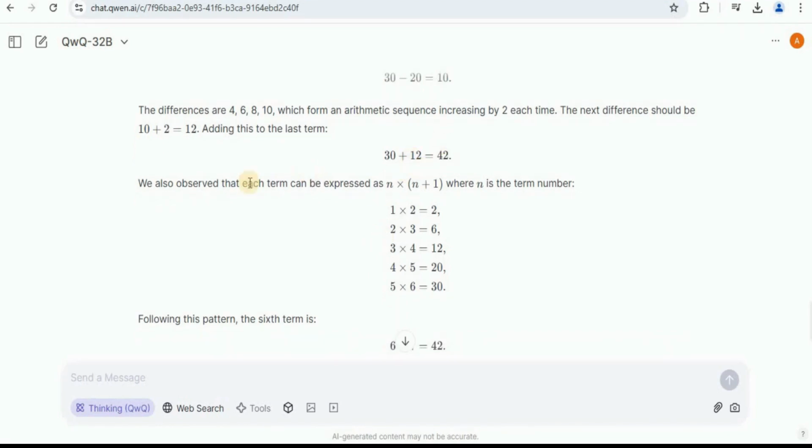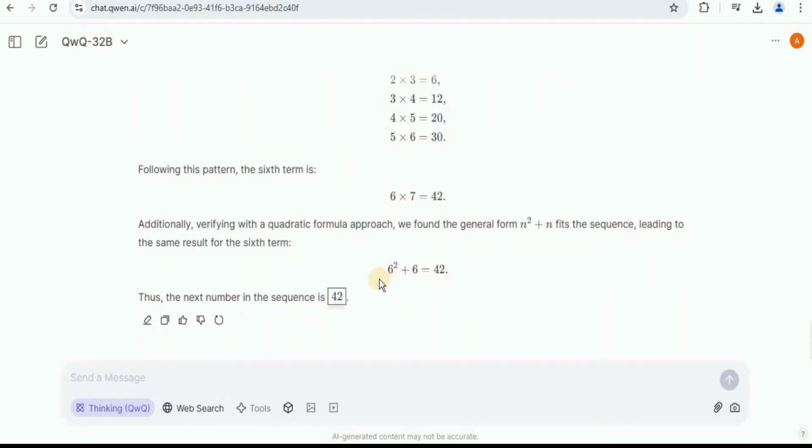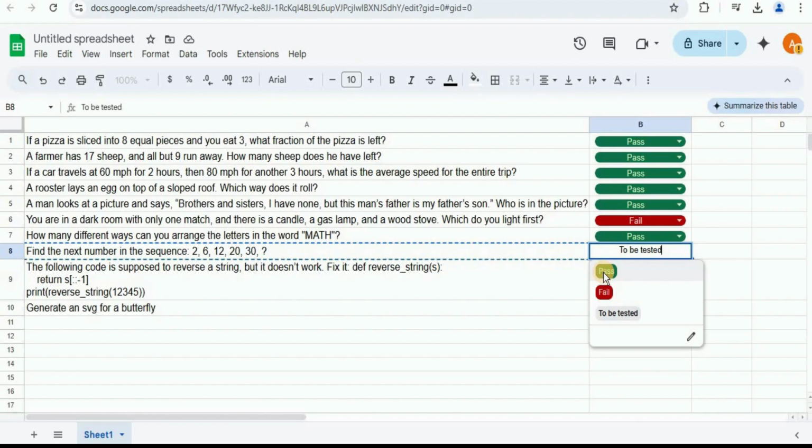And here we also observe that each term can be expressed as n into n plus 1, where n is the term number: 1 into 2, 2 into 3, 3 into 4, 4 into 5, 5 into 6, which brings us to the next term, 6 into 7, 42. So the answer is the next number in the sequence is 42, which is absolutely correct. So I'm gonna mark this one a pass as well.